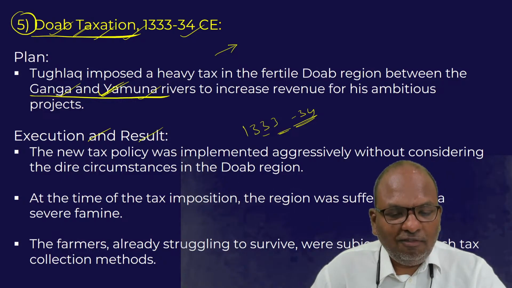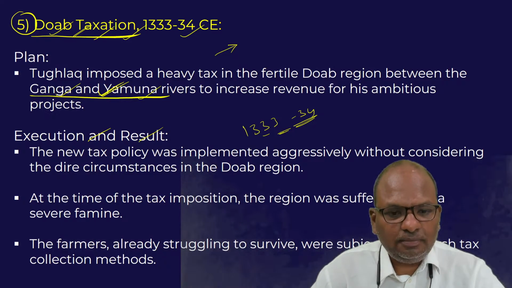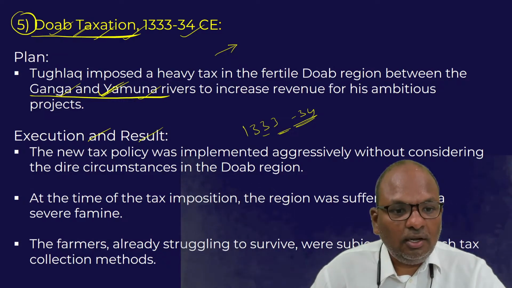So the people were already facing hardships as a result of famine-like conditions, but the officers of Muhammad bin Tughlaq began to harass the people of the Doab region to pay additional taxes as well.